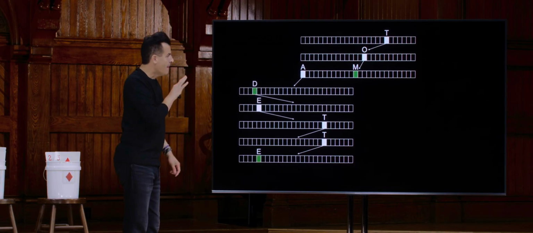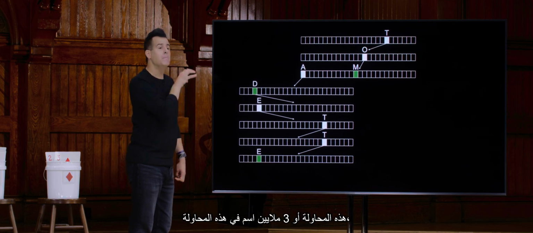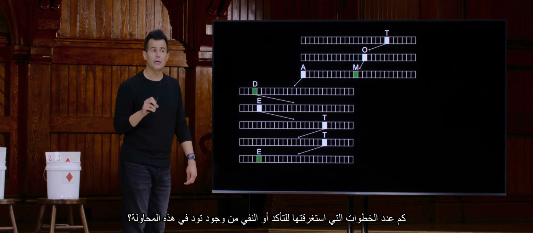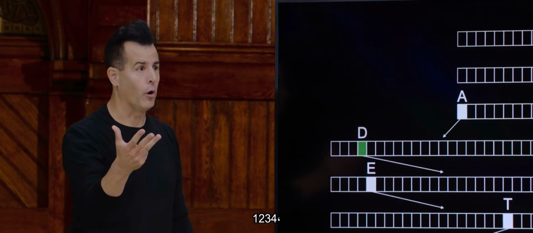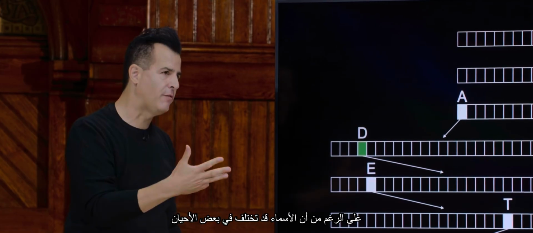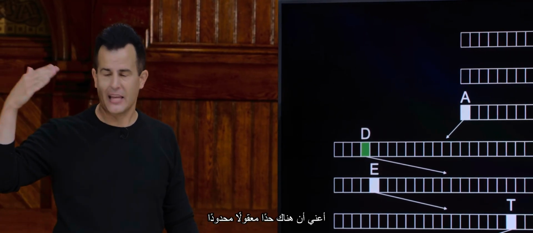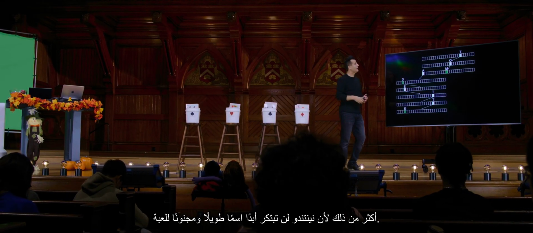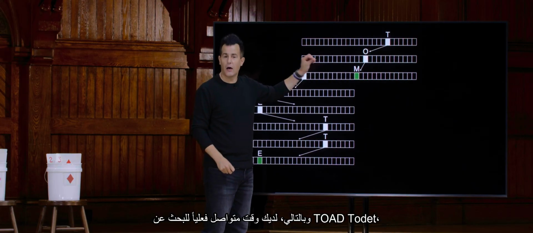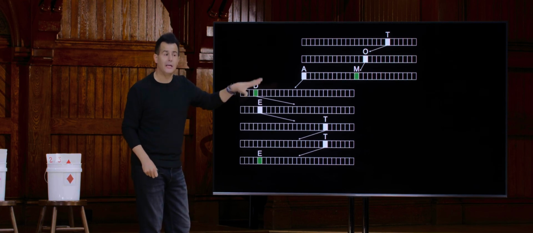And notice what's subtle here. It doesn't matter if there's 3 names in this trie or 3 million names in this trie. How many steps did it take me to confirm or deny that Toad is in this trie? 1, 2, 3, 4, which is arguably constant, even though the names can vary. At some point, there's no Nintendo name longer than, like, 10 characters, 20 characters, maybe 30. I mean, there's some reasonable bound that is finite where there's never going to be a name longer than that, because Nintendo's never going to come up with a crazy long name for a game. And so you effectively have constant time for looking up T-O-A-D, Toadette, Tom, Mario, Luigi, Peach, any of the other names we've looked at.